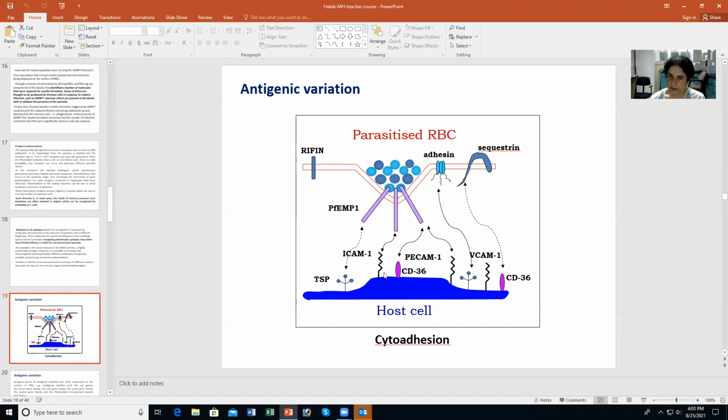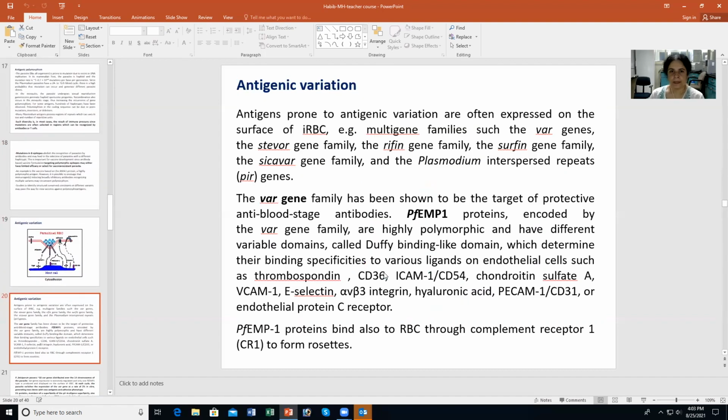So now let's come to what we're trying to talk about in antigenic variation. Antigens prone to antigenic variation, as I said earlier, are often on the surface of infected RBCs, and the primary player in P. falciparum is the var gene, and the var genes code for PfEMP1. But there is also the stevor gene family, the rifin gene family, and the surfin gene family. There's also the Pf-var gene family, and the Plasmodium interspersed repeats, which are called the pir genes. So the main one is the var genes, but you also have stevors and rifins and surfins.